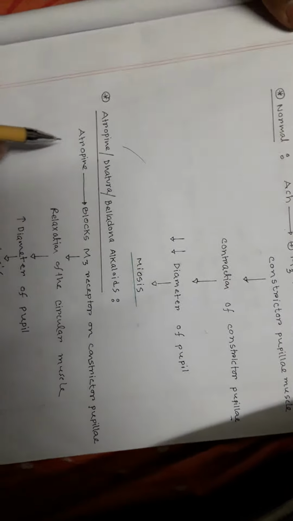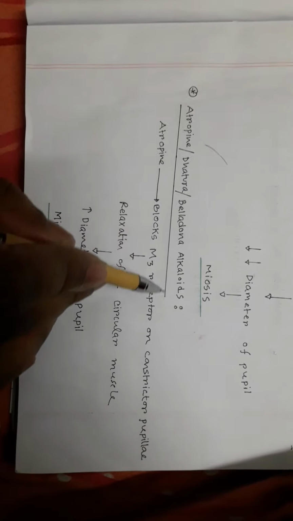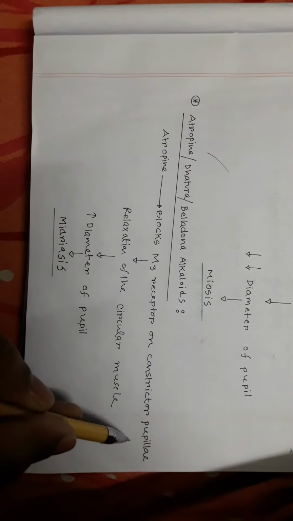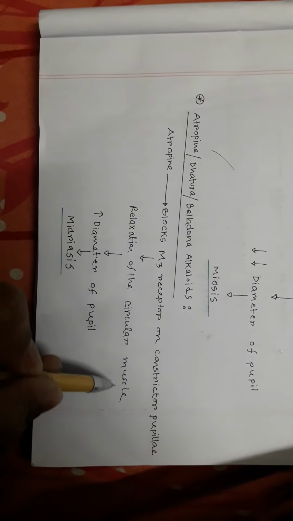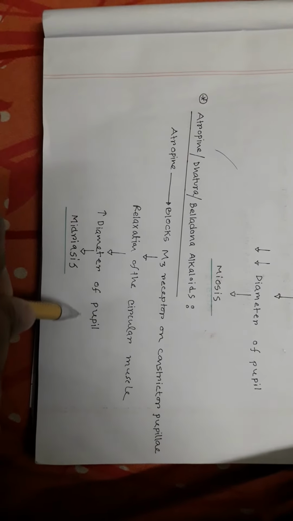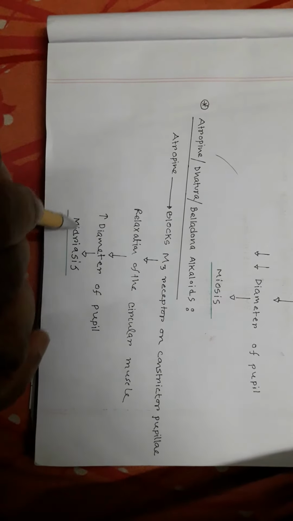So what happens when you give atropine or a person is exposed to Datura or belladonna alkaloids? M3 receptor on the constrictor pupillae muscle is blocked. So there is relaxation of this constrictor pupillae muscle or circular muscle of the eye, and this leads to increased diameter of the pupil, and we call it mydriasis. So atropine leads to mydriasis.